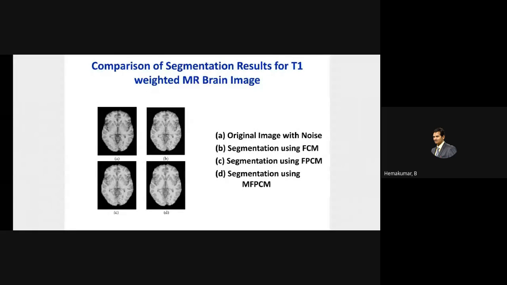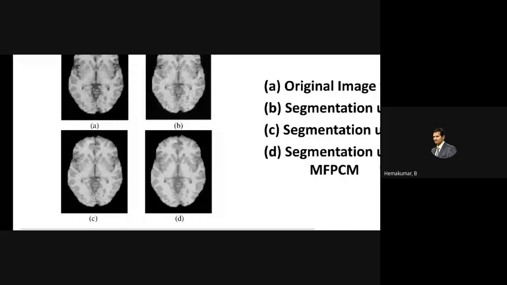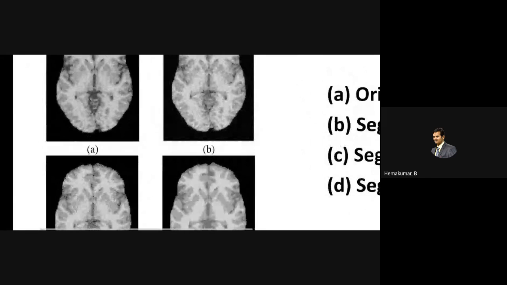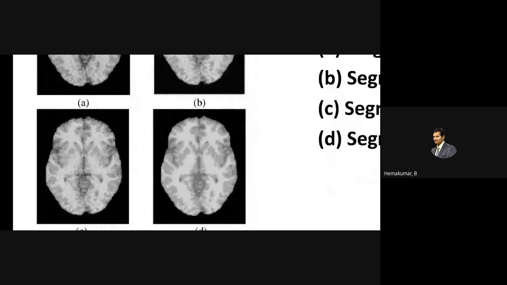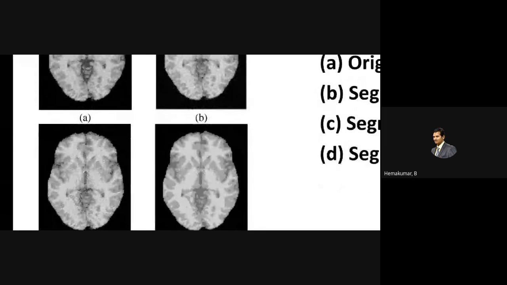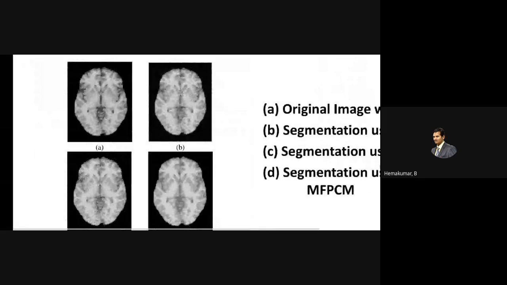The first image gives the original image with noise. The second is the segmentation using FCM. The third image is produced using FPCM, and the fourth one is my own technique, which is produced using MFPCM. You could see that the fourth image is better, but using this display you could not see it clearly. The fourth, MFPCM technique segmentation gives us a clearer image than the earlier techniques. If you have a good display on your laptop, you could clearly see the difference between these four output images.